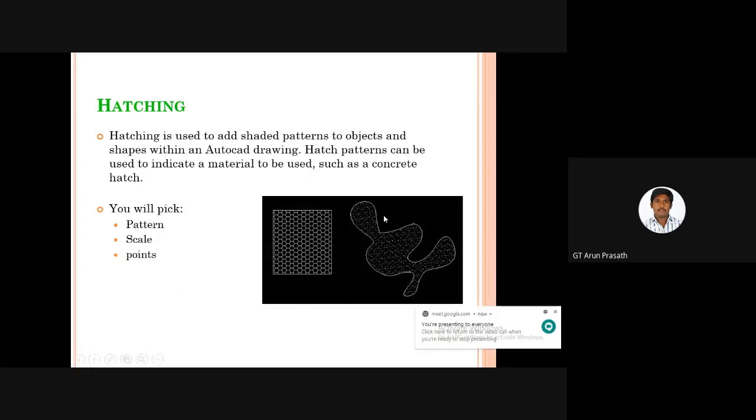If you want to hatch, this is called hatching. For hatching we will pick the pattern, scale, and points. If you want to hatch a square or a shape like this, we have to take the scale, points, and pattern. What are patterns? Here we have honeycomb-like patterns, and here we are using moisture-like patterns. These are all the patterns we selected for hatching this rectangle and this shape.